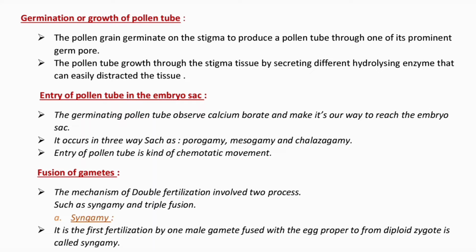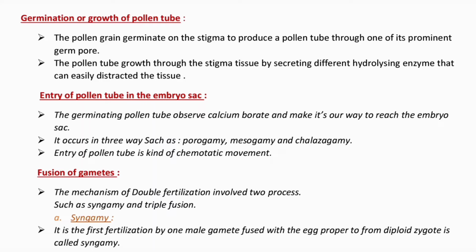Entry of pollen tube in the embryo sac. The germinating pollen tube absorbs calcium borate and makes its way to reach the embryo sac. It occurs in three ways: porogamy, mesogamy and chalazogamy. Entry of the pollen tube is a kind of chemotactic movement. Fusion of gametes: the mechanism of double fertilization involves two processes, syngamy and triple fusion.